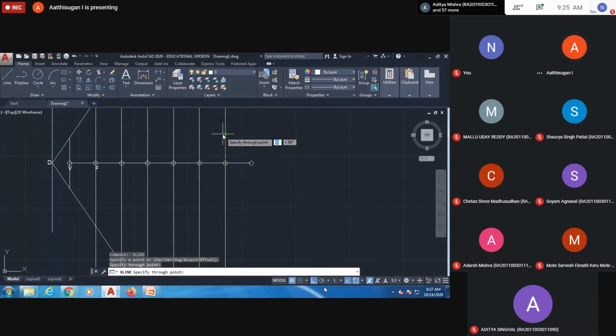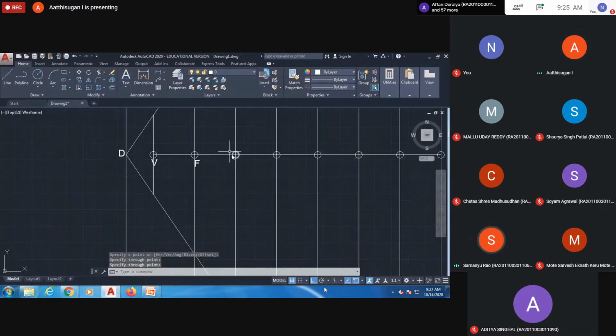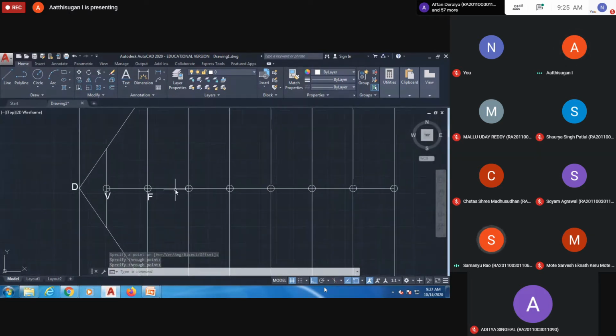So your answer will be... Sir, you divided the line into 7 segments now. How long is that? I took a total of 210. I did the calculation, so the total is 7 parts, and I took 30 mm each. We have distance 30, and I don't want to change the focus point. That's why I took 30.